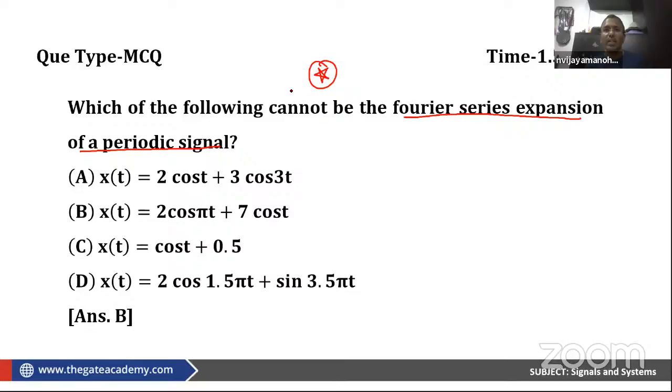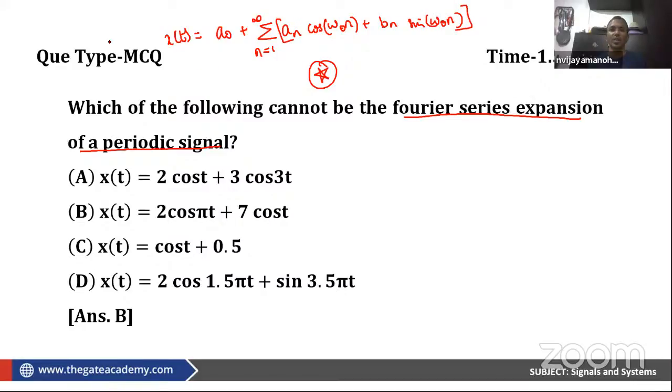Now, let us look at the trigonometric Fourier series. How will the trigonometric Fourier series look? x of t is equal to a naught plus summation n equal to 1 to infinity of an cos(n omega naught t) plus bn sin(n omega naught t). This is how the trigonometric Fourier series will look.